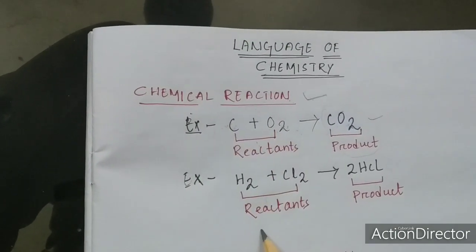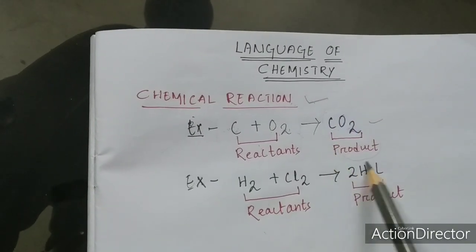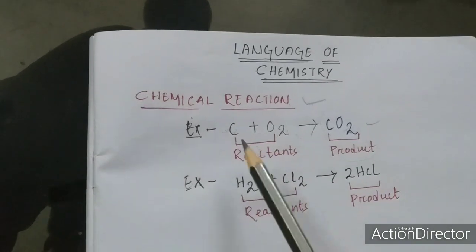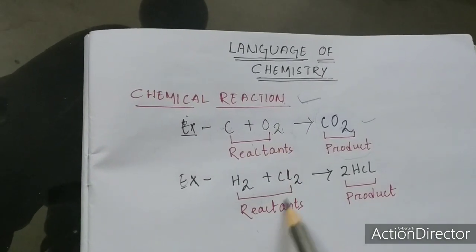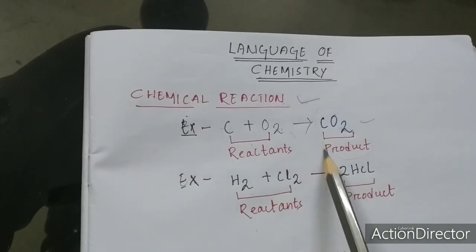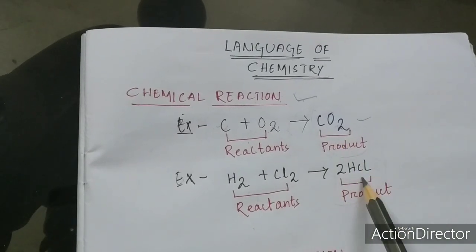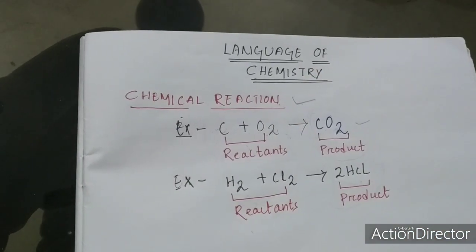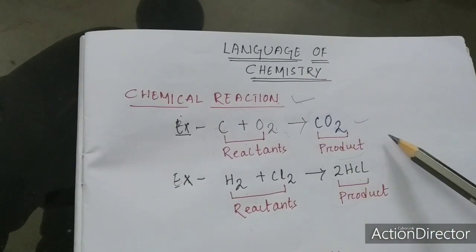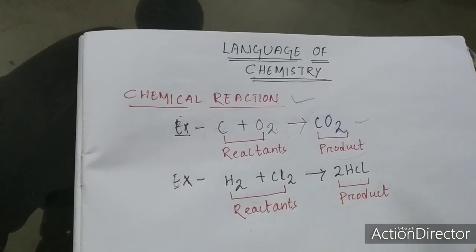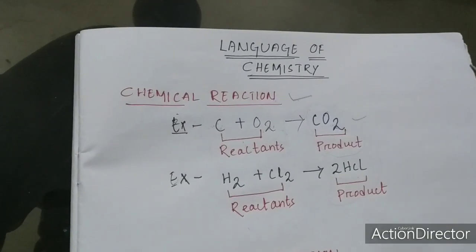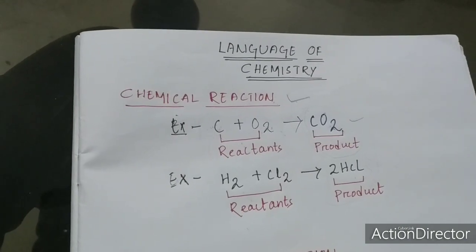By the reaction of the reactants, the substances that are formed are known as products. In a chemical reaction there might be more than two reactants or more than two products, and in the next topic we will discuss some more chemical reactions. I hope you all are clear about chemical reaction.